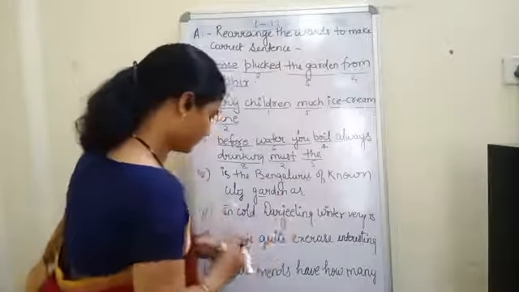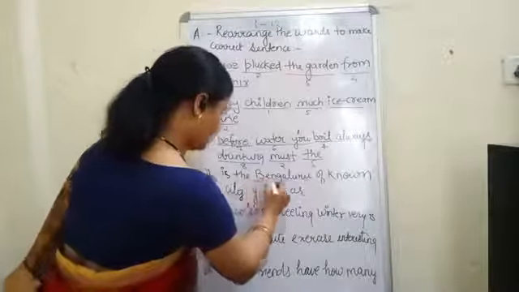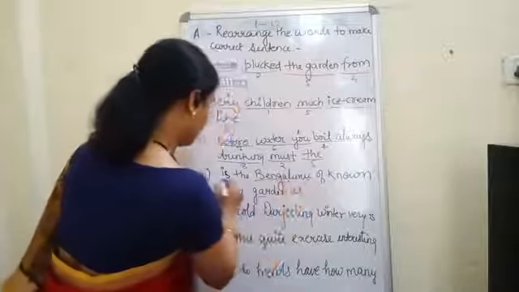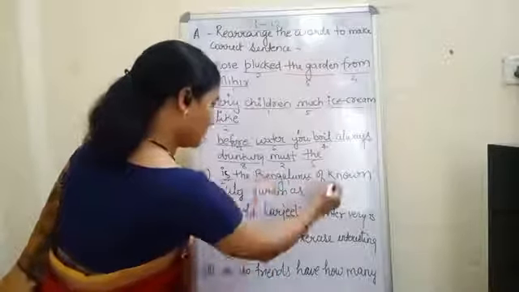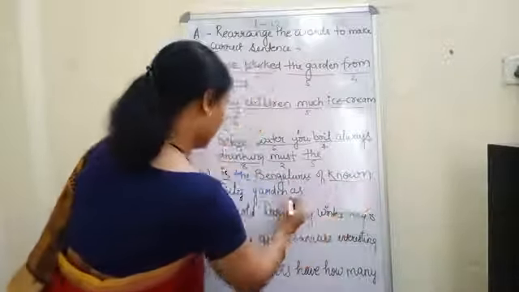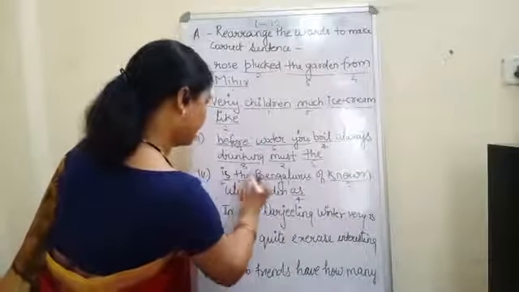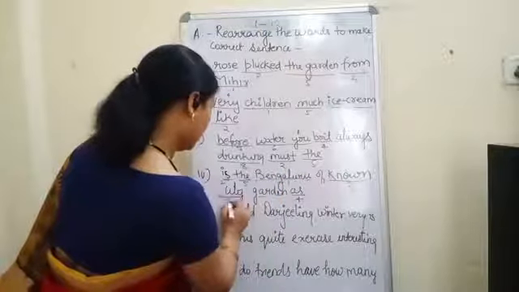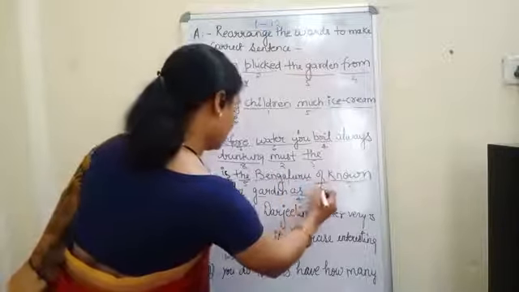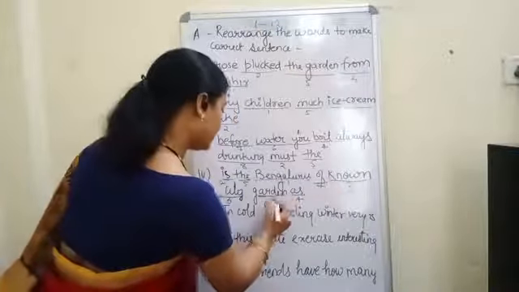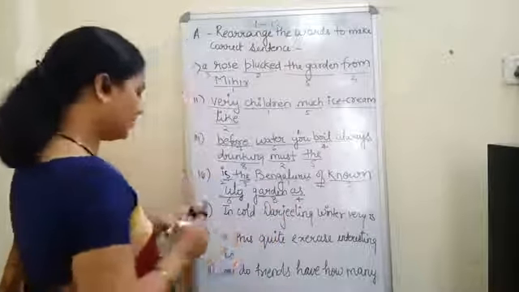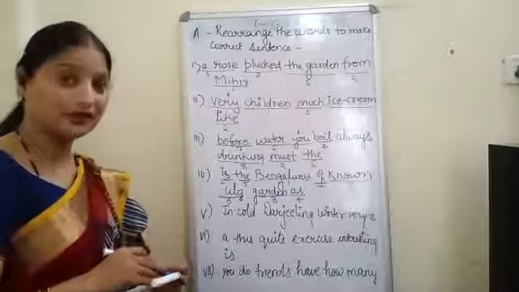Bengaluru is known as the city of garden. Clear? Bengaluru is known as the city of garden.